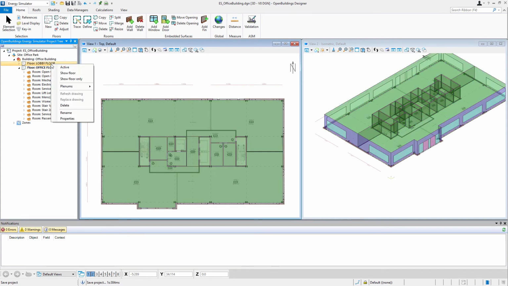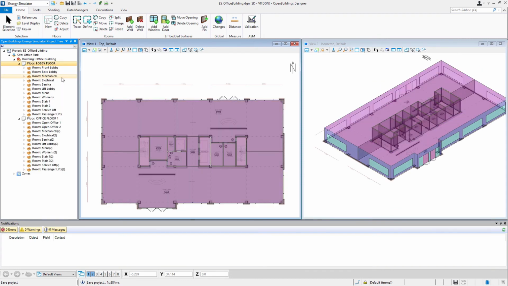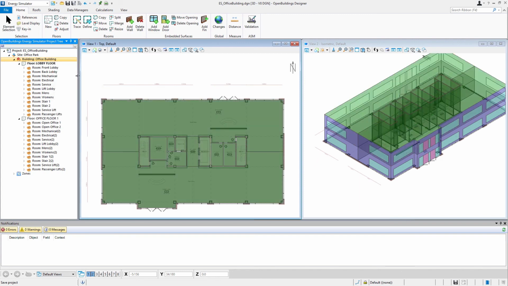If I go back to my lobby floor and I could, for instance, now show this floor, that would turn it back on, or show this floor only. And once we make it active, note we see the drawing for that floor. You always see the drawing for the active floor. And if we go up to the building and right-click, we can show all floors and turn everything back on.